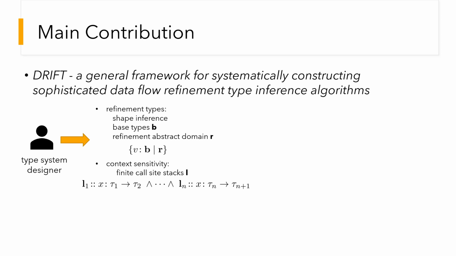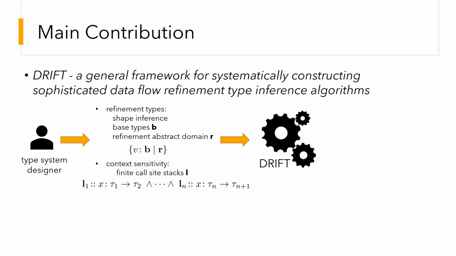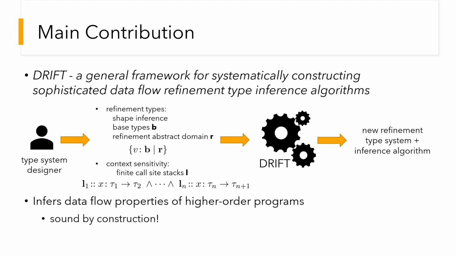The designer also provides the desired level of context sensitivity in terms of finite call site tags that are used to type functions separately based on different calling contexts. Drift then produces a type system with typing rules and the inference algorithm that infers data flow properties of higher order programs and is sound by construction.